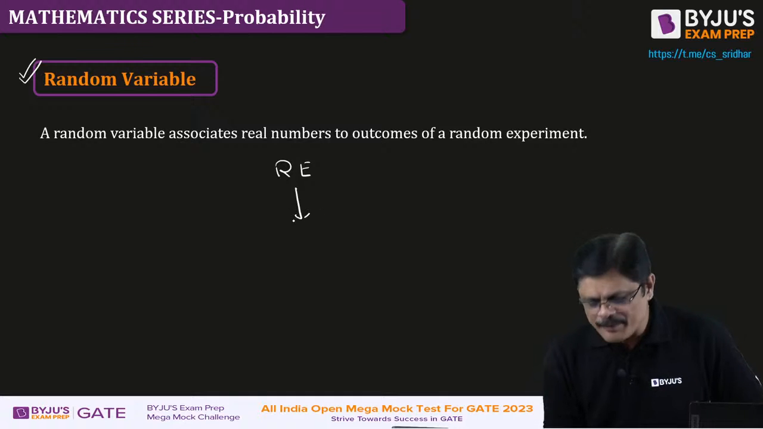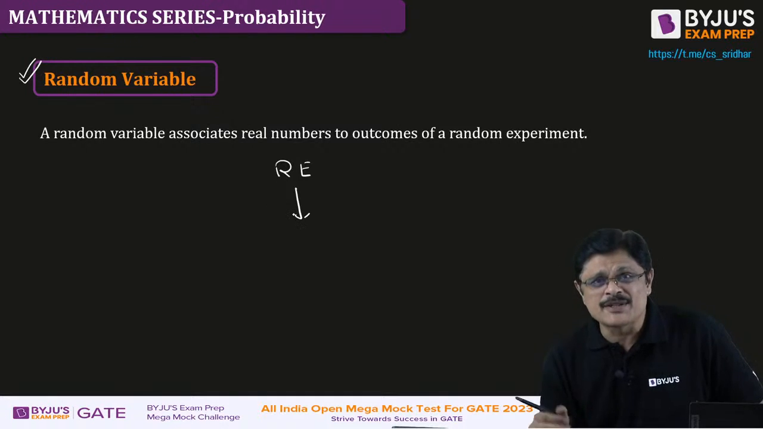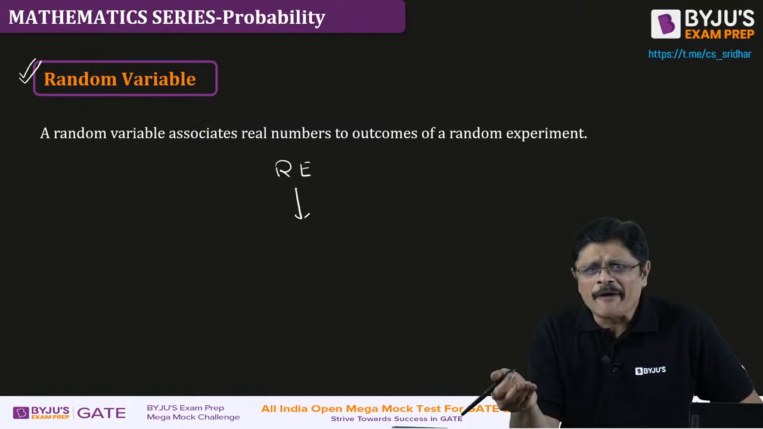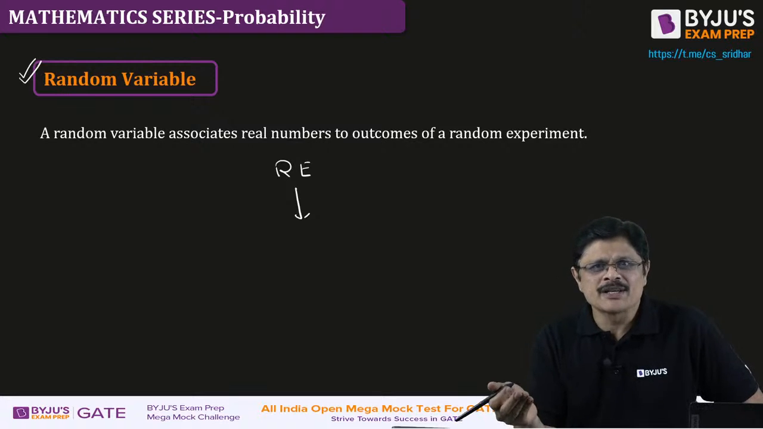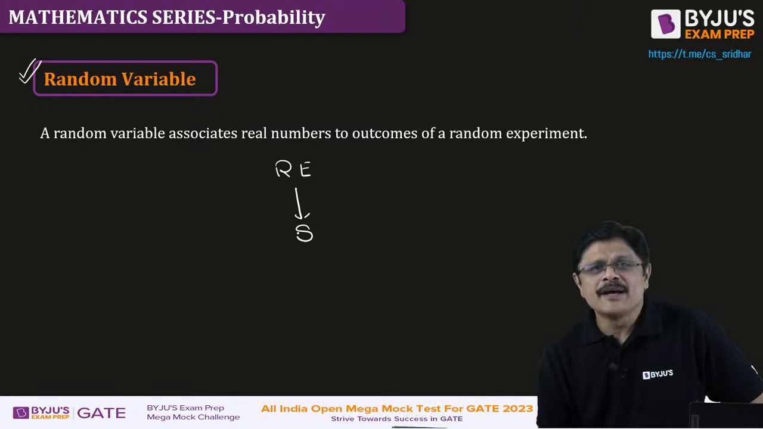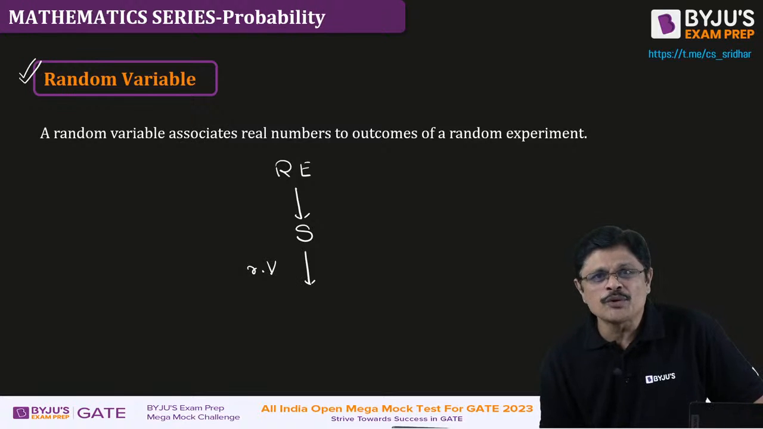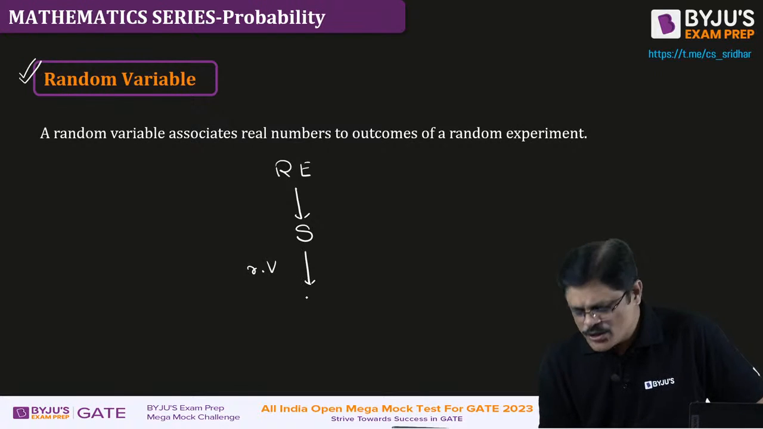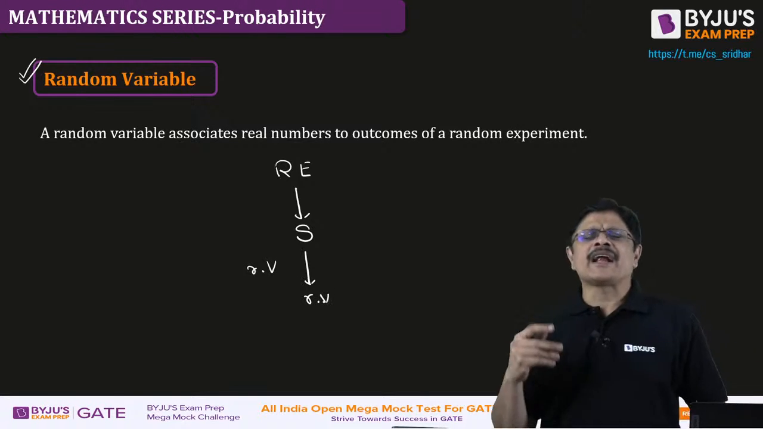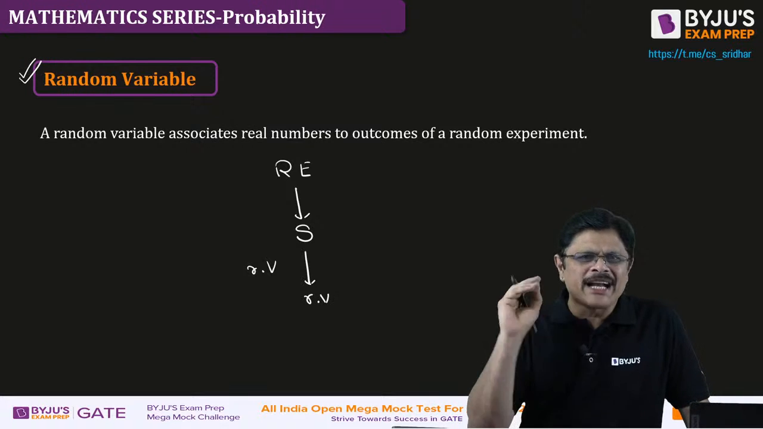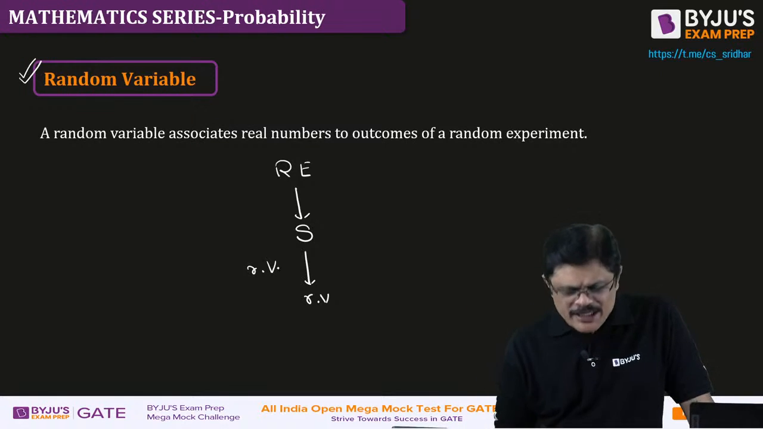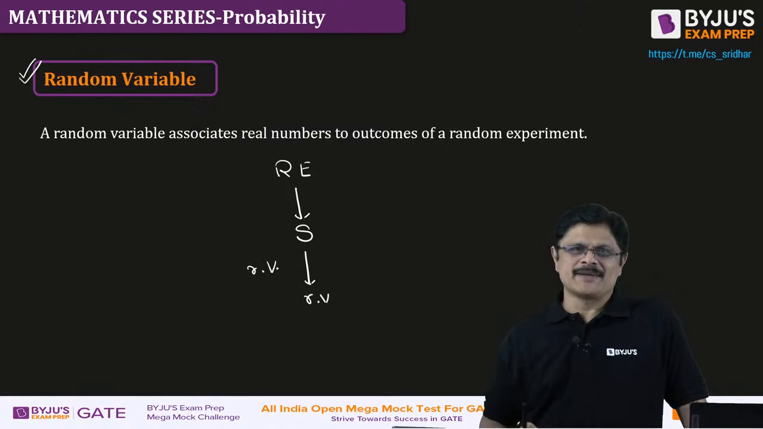Using random variable, we convert these outcomes. Whenever you have a random experiment, we have outcomes, so we get a sample space. Now, using random variable, we convert these outcomes to numbers. These are called the random variable values, or values of the random variable. Am I clear? Using a function, we convert these outcomes to numbers.